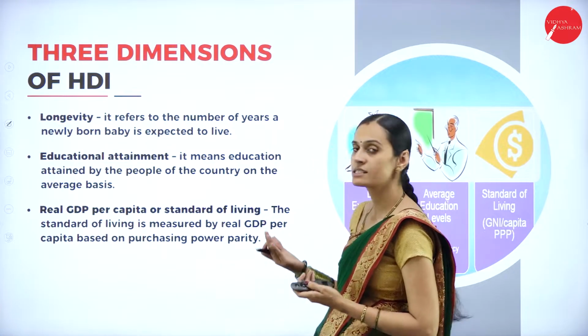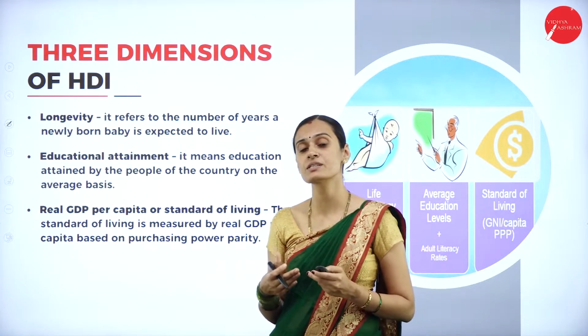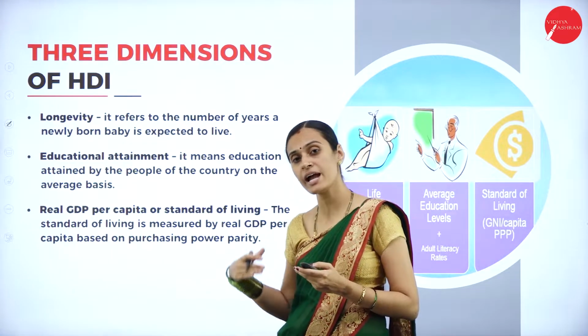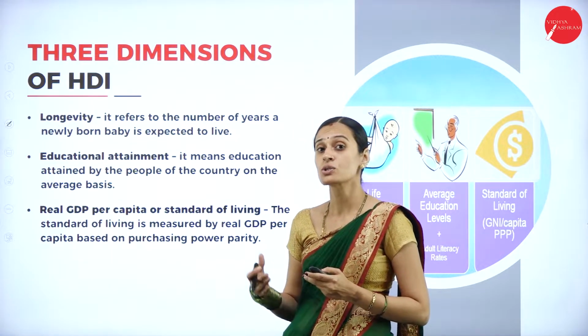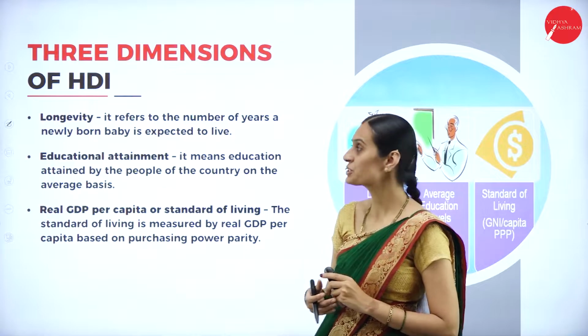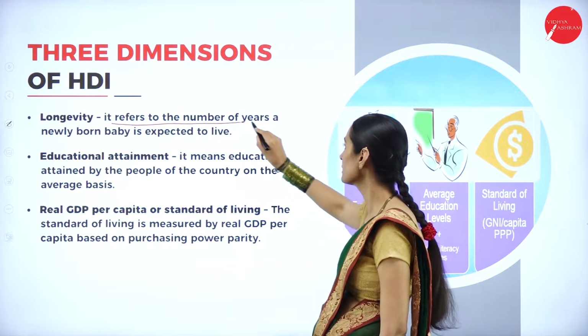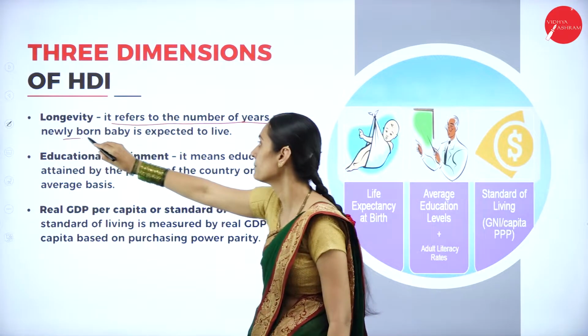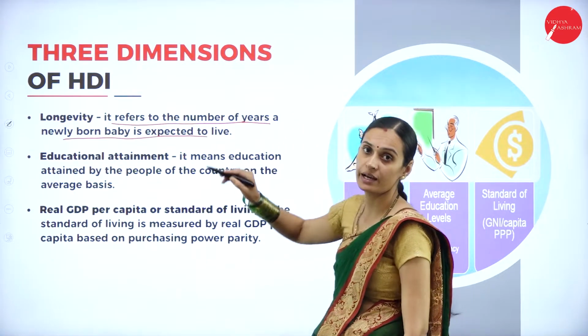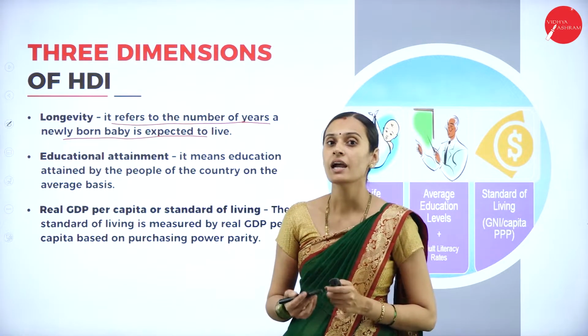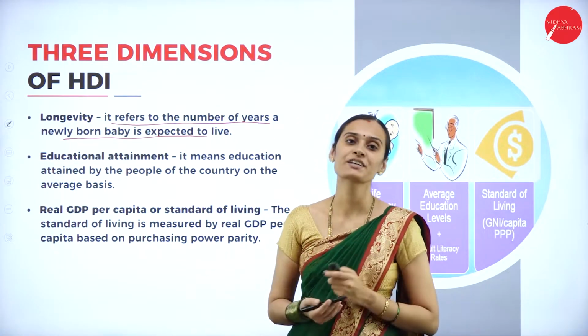Yes, let us discuss the three dimensions. As I already told, life expectancy, educational attainment, and standard of living of the people. So it has three important dimensions. One is longevity. It refers to the number of years a newly born baby is expected to live. It is measured by life expectancy between 25 years and 85 years.